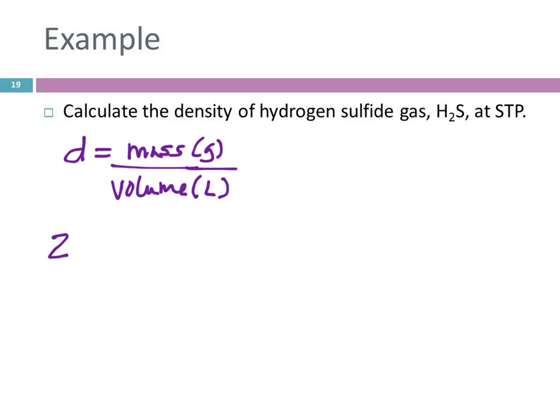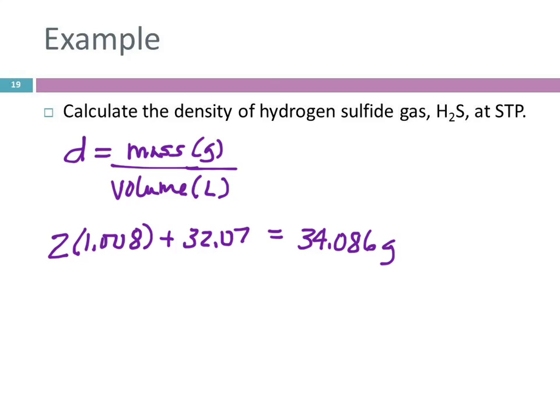So 2 times the mass of hydrogen plus the mass of sulfur: 2 times 1.008 plus 32.07. Oh, it's a bad day for me in calculators. 34.086 grams is equal to 1 mole. I would round that to 4 sig figs, so I'm going to underline that.